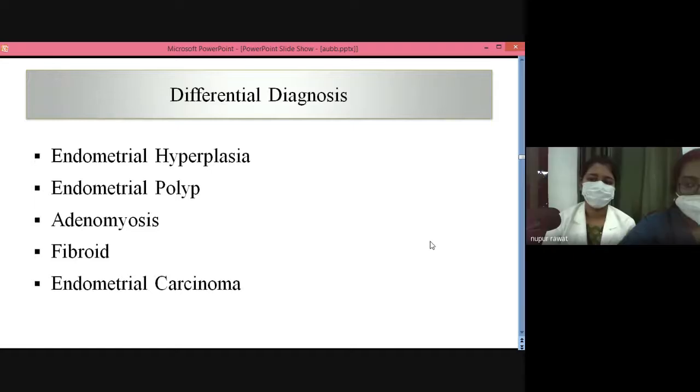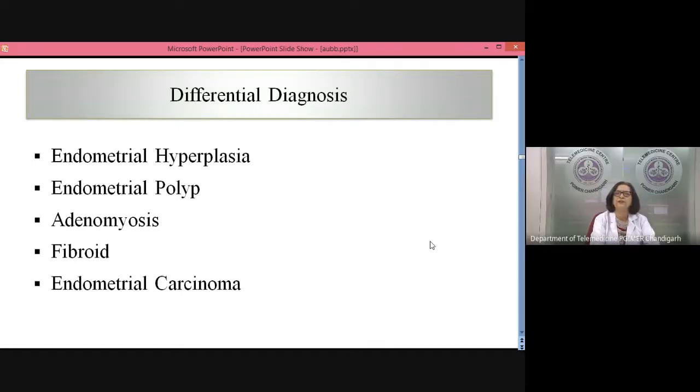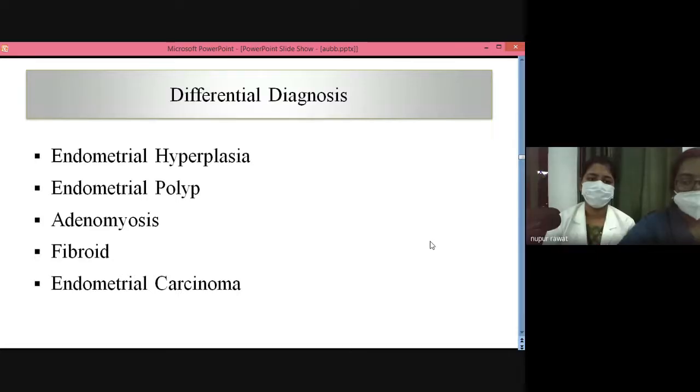Anything else you want to do apart from the blood investigations? Ma'am, we would like to perform a transvaginal sonography and look out for the other causes. If there is any fibroid or polyp, or ma'am, we would like to rule out adenomyosis also. If it is possible, we would like to perform saline infusion sonography, because